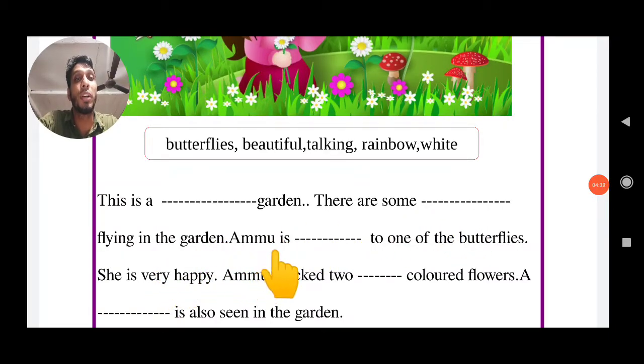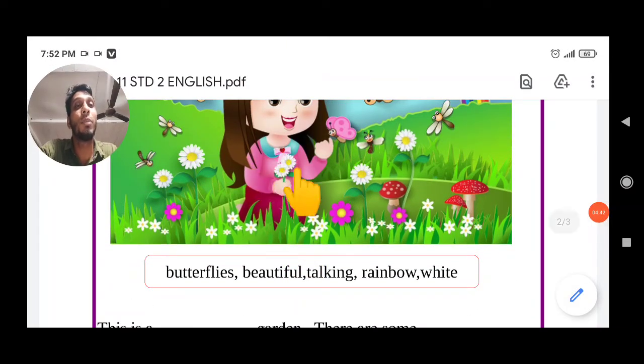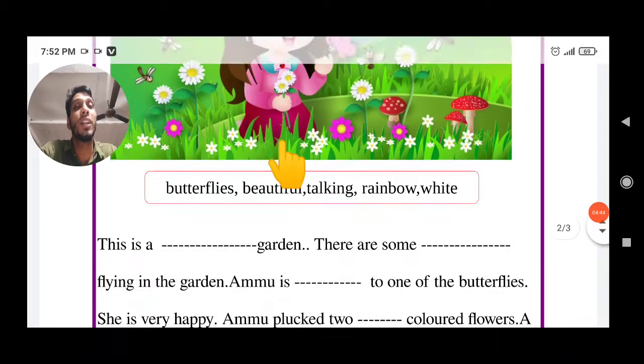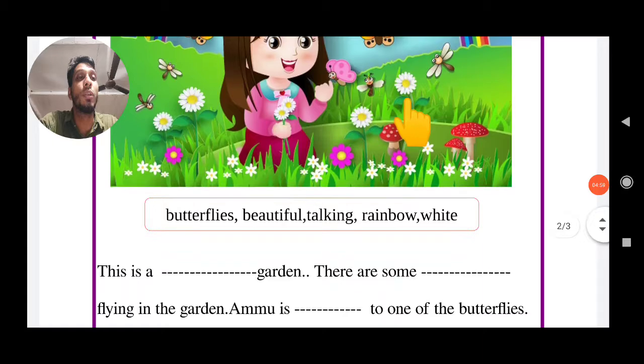Then the third one, Ammu. What is the name of the girl? The name of the girl is Ammu. Ammu is dash to one of the butterflies. Look at Ammu.